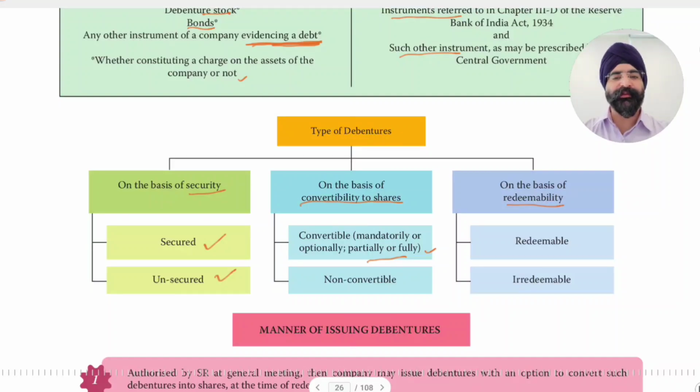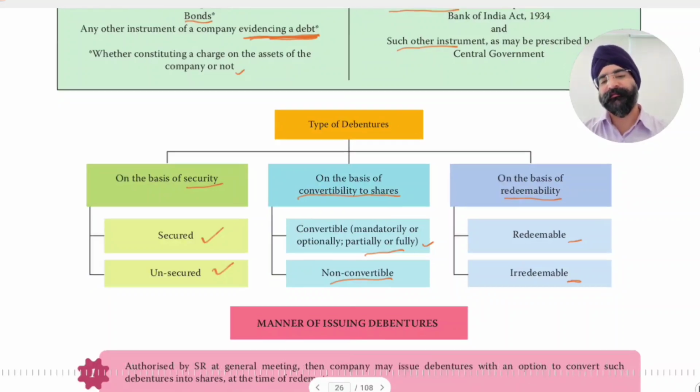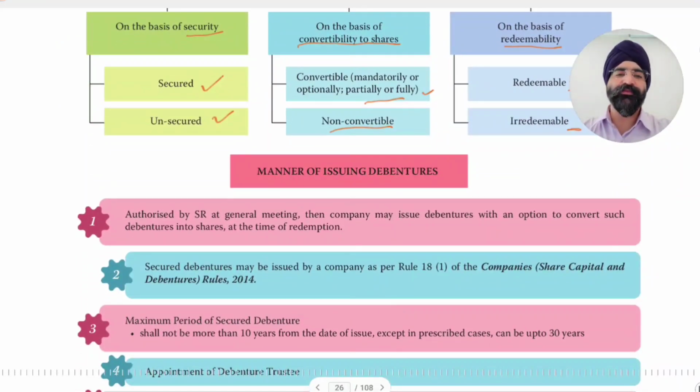So all these options are there based on convertibility into shares, and non-convertible means those debentures which cannot be converted into equity shares. On the basis of redeemability, they can be redeemable or irredeemable, meaning at the end return payable or non-payable. Manner of issuing debentures.